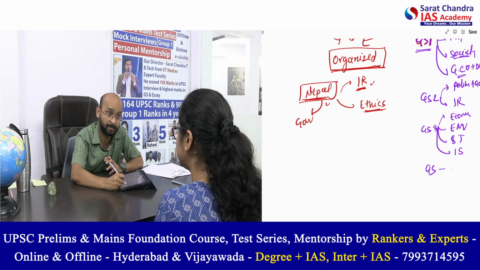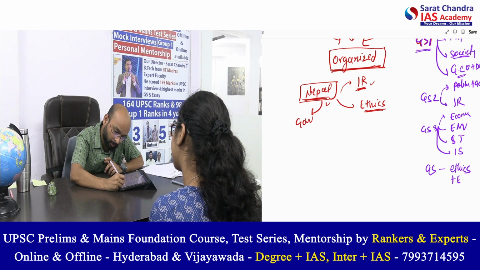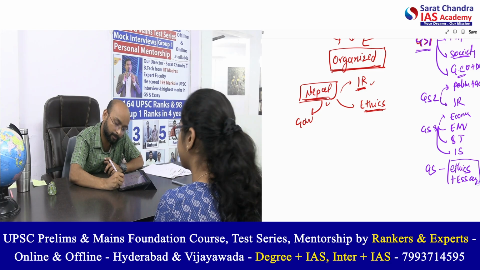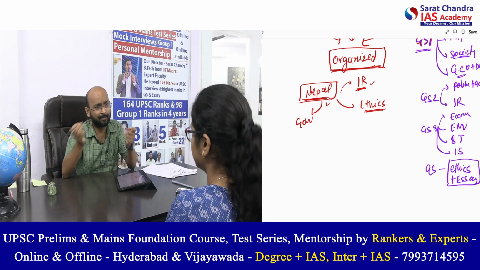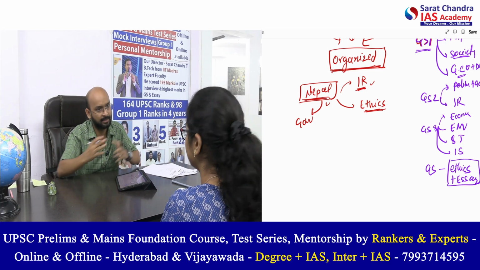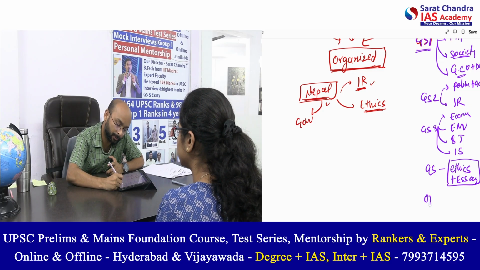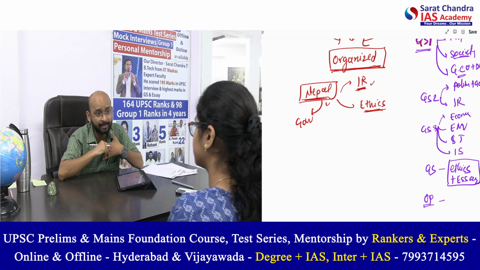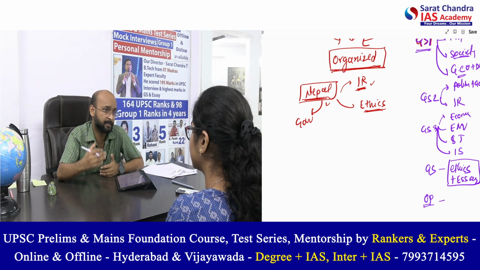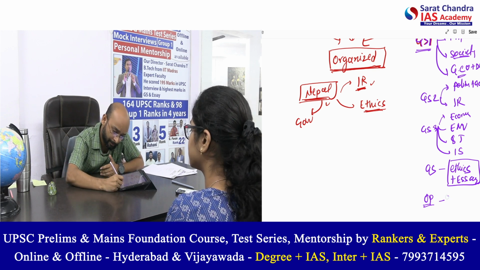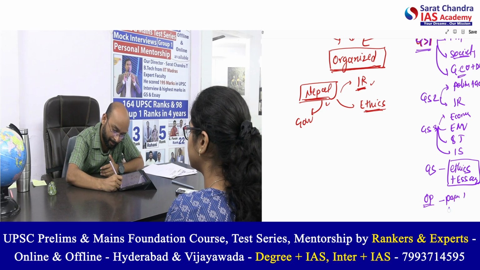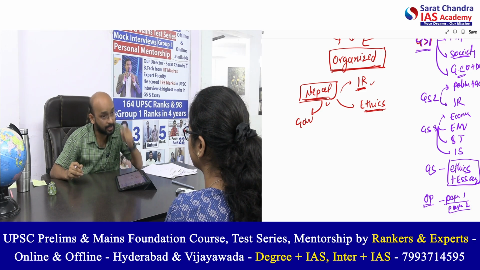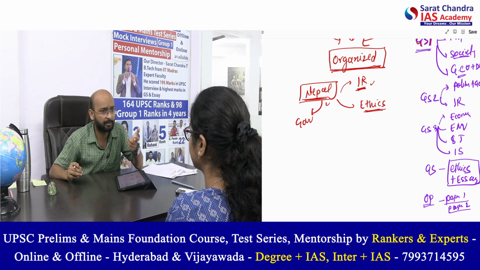Then what is the next one? GS4, ethics examples. And along with ethics, we can also collect essay material. We can keep them under one heading, because the same examples and similar theories can be utilized in both ethics and the essay. Next, you have to keep your optional. Whether it is a scientific optional or a humanities optional, you need to add current affairs in your answers, right? So you have to divide that as paper 1 and paper 2. Try to keep your news articles, as well as the current affairs, separate.